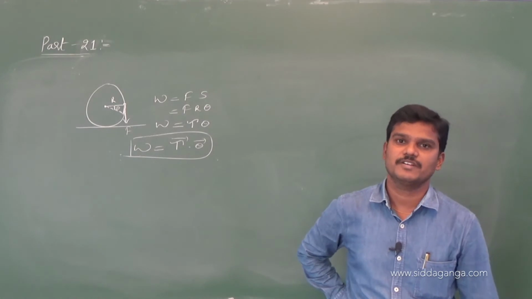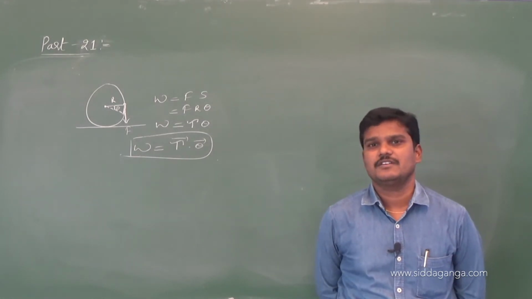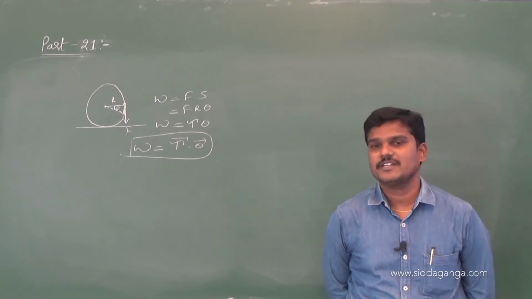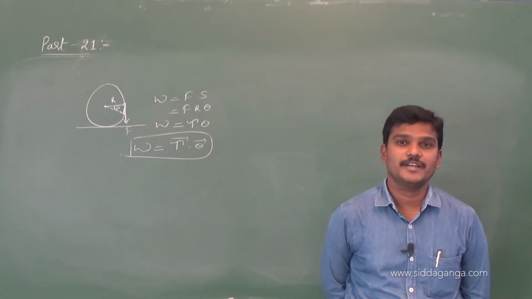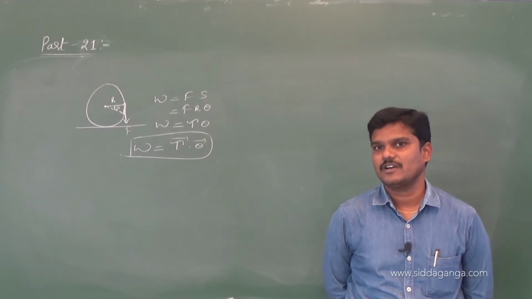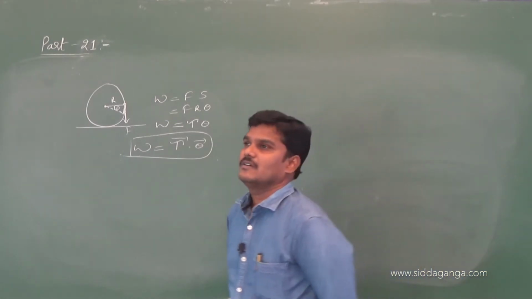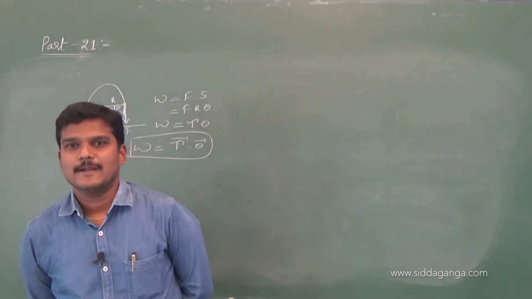And one more simple equation. Anyhow, kinetic energy we know is half m v square. Rotational kinetic energy is half I omega square. So no need to write. And you know impulse.